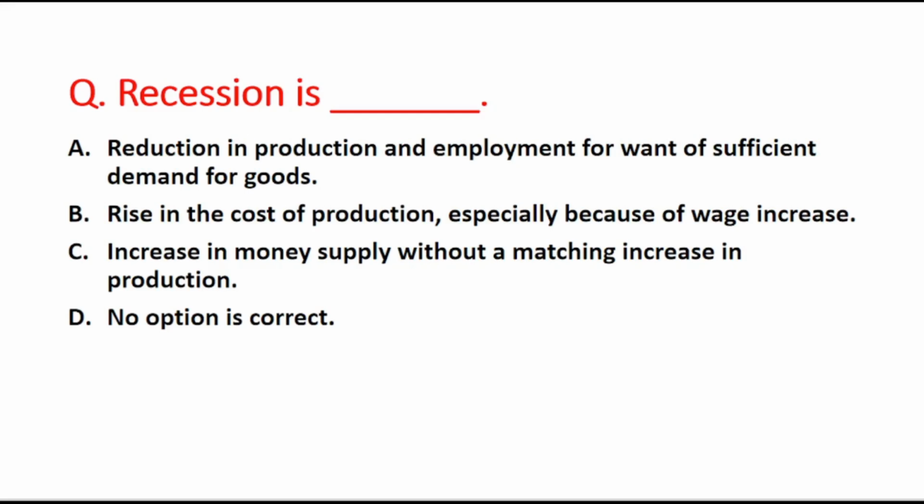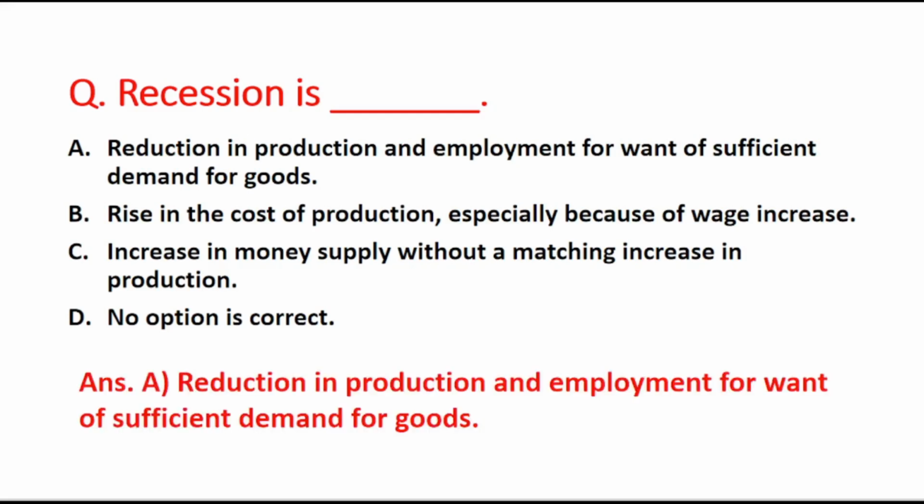Now the next question is: recession is blank. A option is reduction in production and employment for want of sufficient demand for goods. B option is rise in the cost of production, especially because of wage increase. C option is increase in money supply without a matching increase in production. And D is no option is correct. So recession को जो well define कर रहा है वो है option A, that is reduction in production and employment for want of sufficient demand for goods.